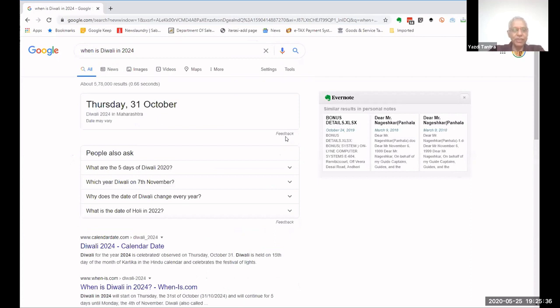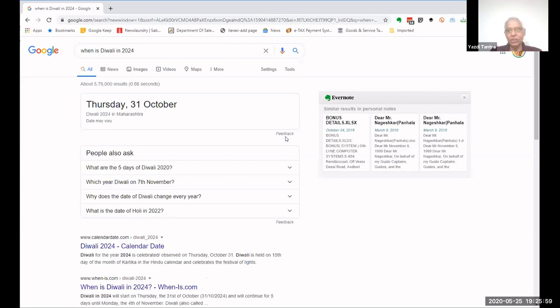So whatever is public information, you can get; you can't ask what will be my income this year. Google will not be able to tell you. Okay, let's not push it too far. You can try various options, but this is just to give you an idea. You may have other questions, but let us not push it too far.